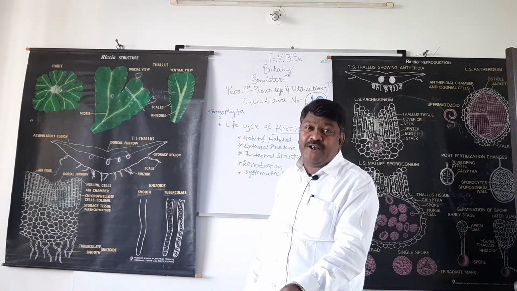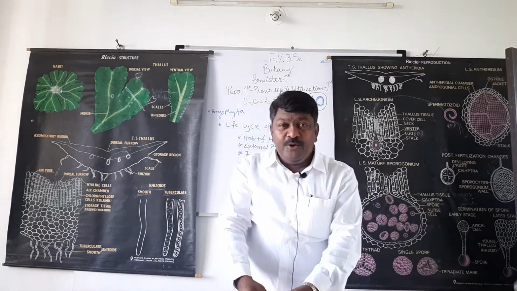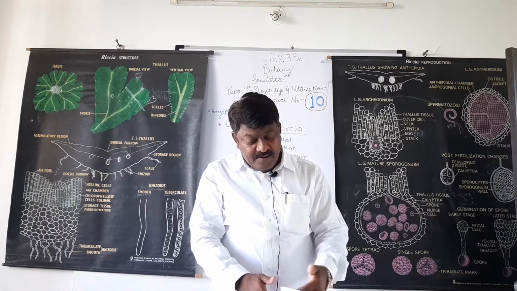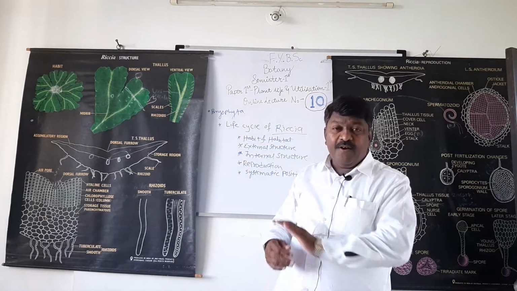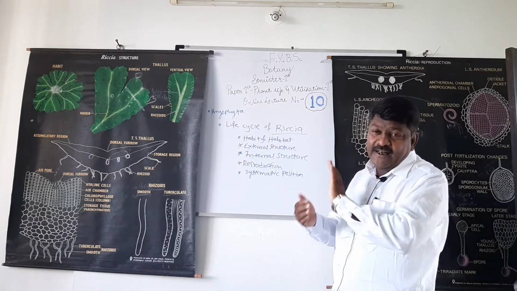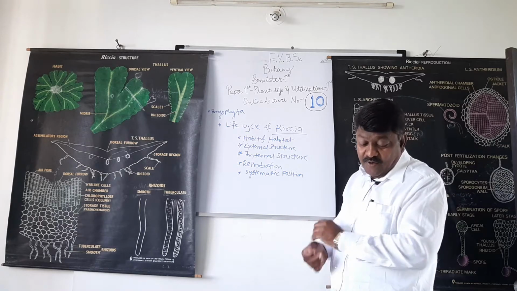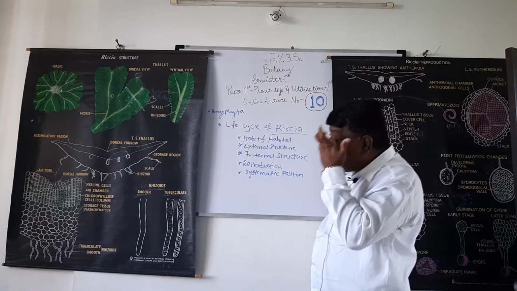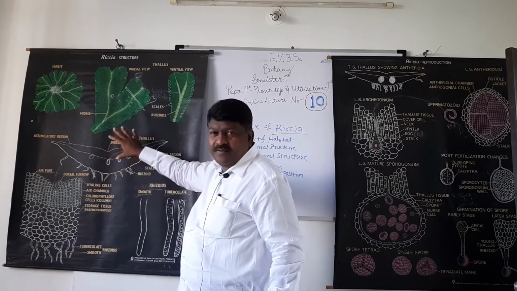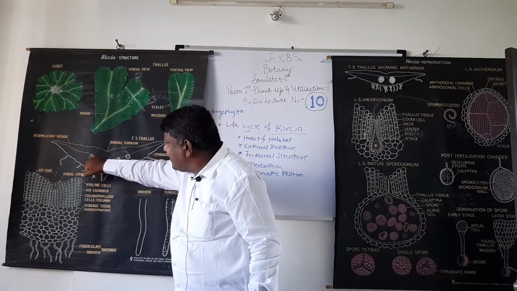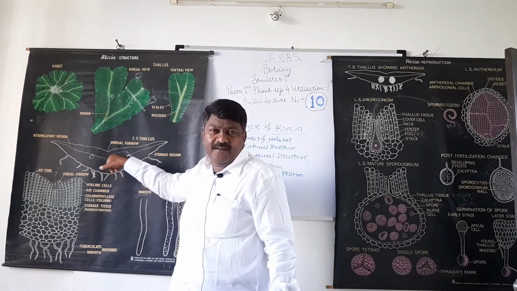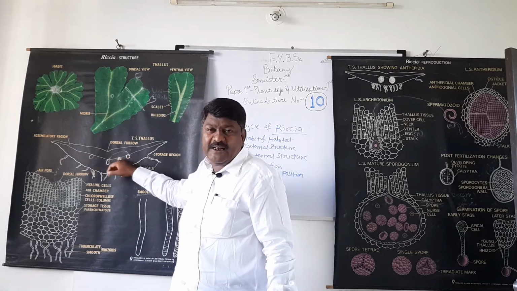Then we discuss sexual reproduction. During sexual reproduction, the Riccia thallus produces sex organs. Of these, the male sex organ is called antheridium and the female sex organ is called archegonium. Here, see, suppose this is a section of such Riccia thallus. Here, they produce antheridia and archegonia, or male and female sex organs. Understand?